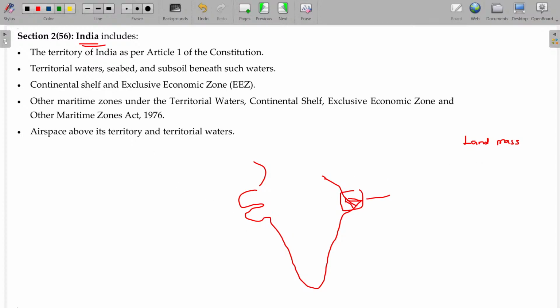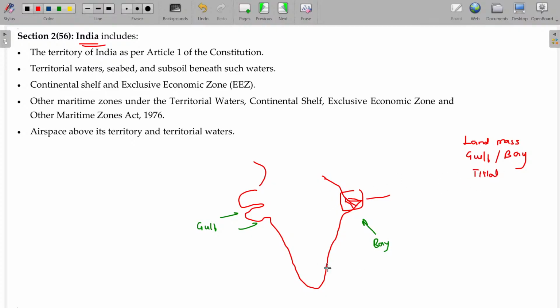This will be called Bay, Bay of Bengal and Gulf of Kutch. So the Gulf and Bay also be considered as India. Tidal river also be India.